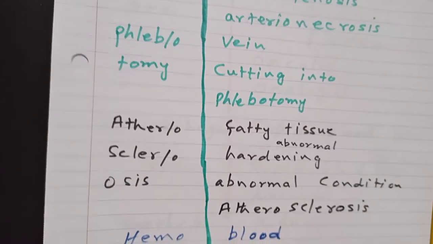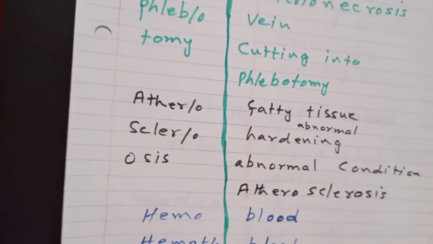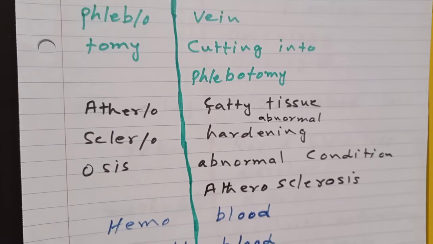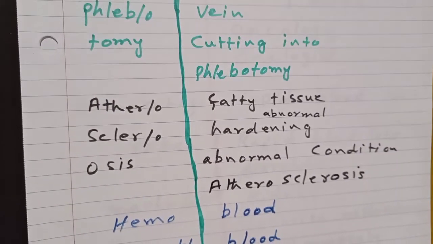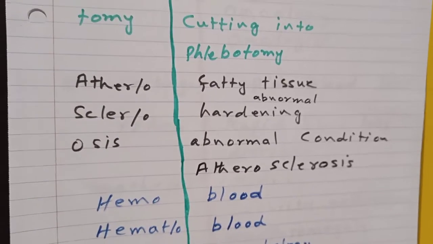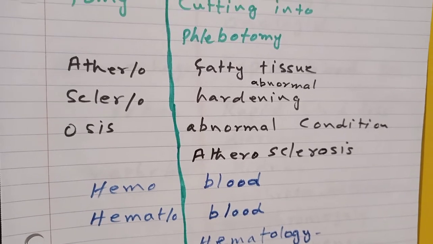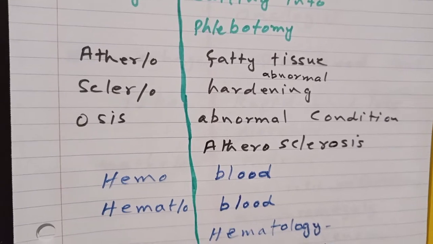Athero. Athero means fatty tissue. And sclero. Sclero means hardening, abnormal hardening. So atherosclerosis stands for abnormal hardening of the blood vessels. Osis. Osis means abnormal condition. We are not saying infection, cancer or tuberculosis, just abnormal condition.